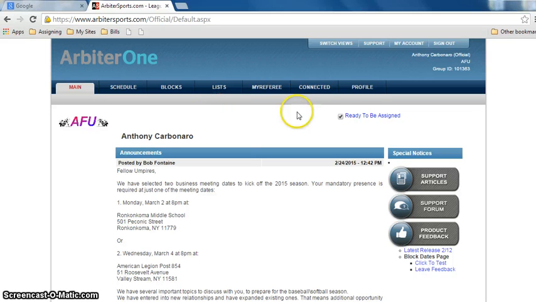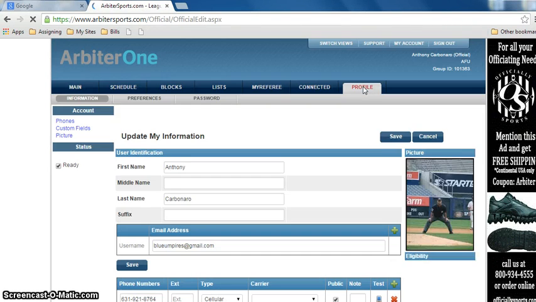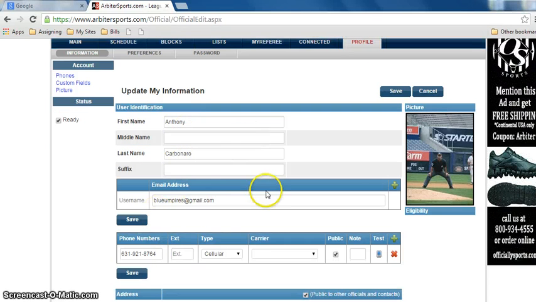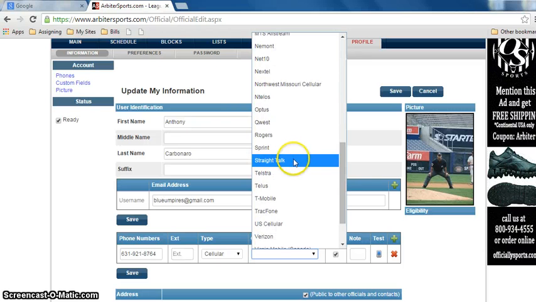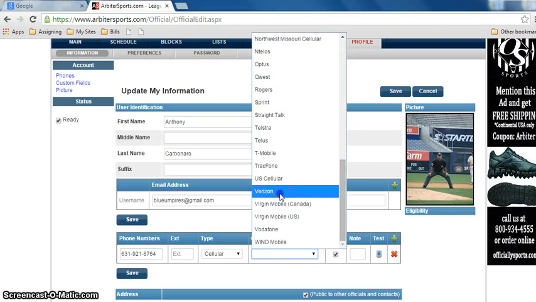Now the first thing I want you to do is you're going to click on profile. Okay, so here's the profile page. You want to put in all your information. Okay, so there I am, Anthony Carbonero. My email address, Blue Umpires. My phone number. It's important that you put your cell phone number. I never put in that. I do have a Verizon, so I'll put it in there.